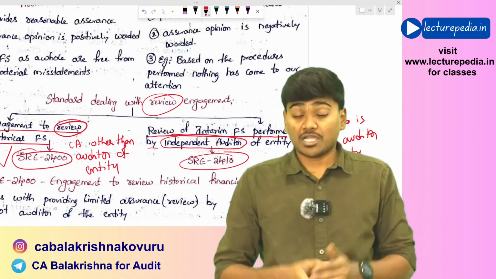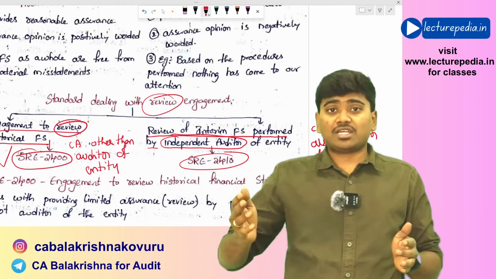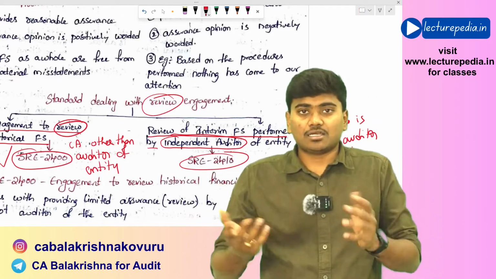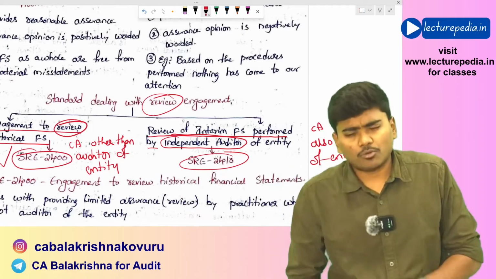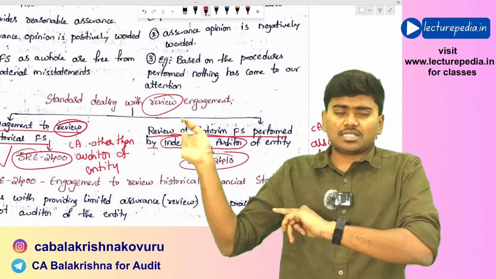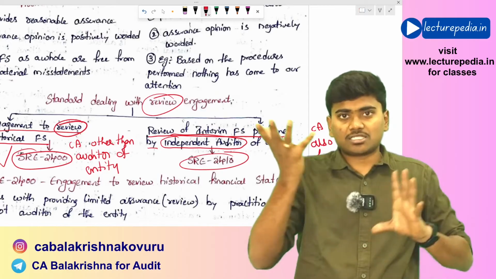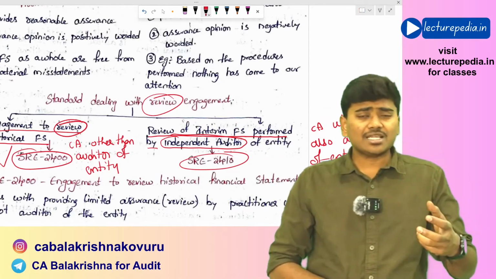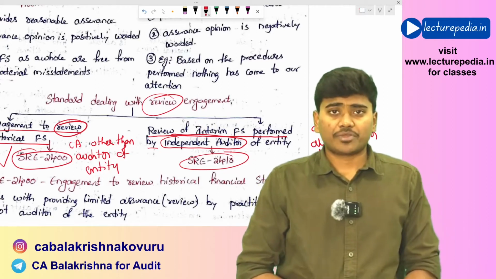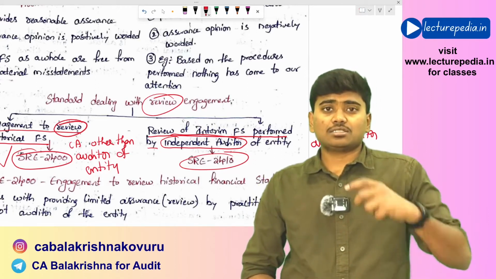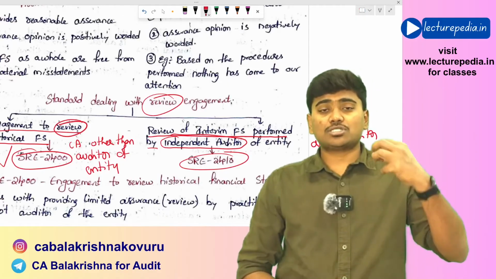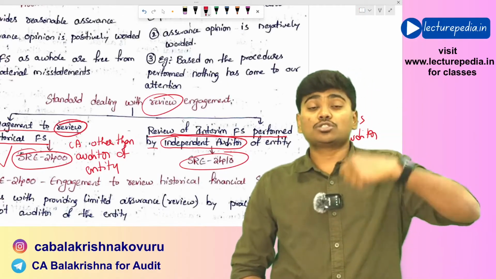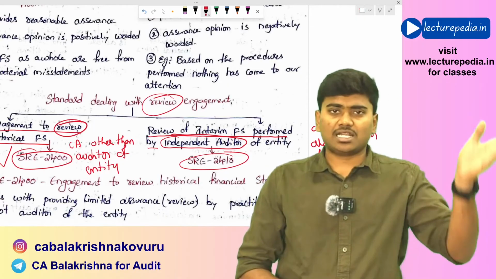Hope that is clear. Now, coming to the examples of where SRE 2410 will be applicable. We will be discussing that while discussing that SRE 2410, but I'll just give one example of where it will be applicable. In case of listed companies, they need to conduct limited review, and they need to submit that limited review report to stock exchanges as per LODR regulations.